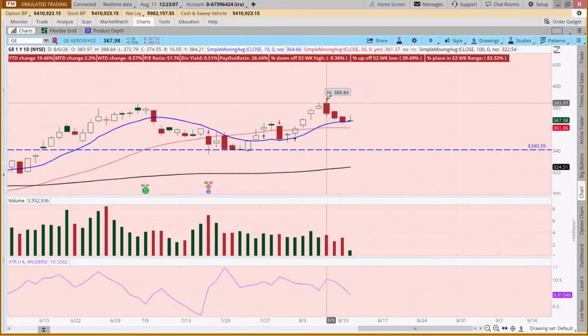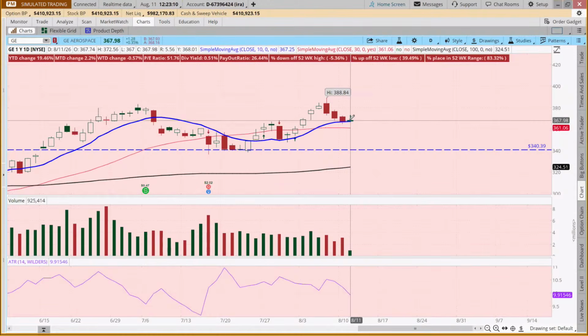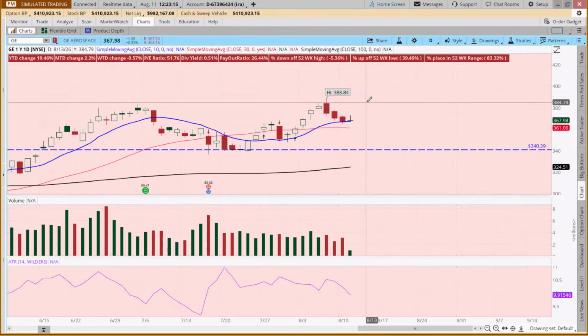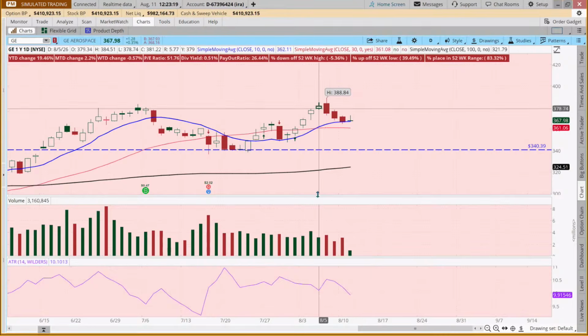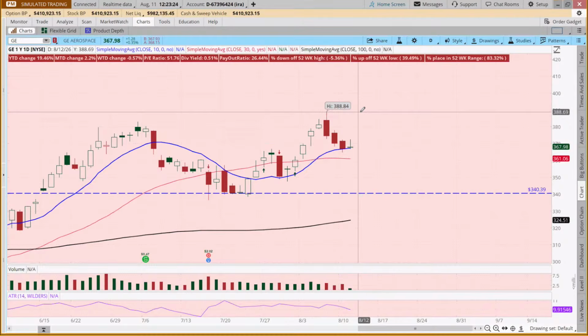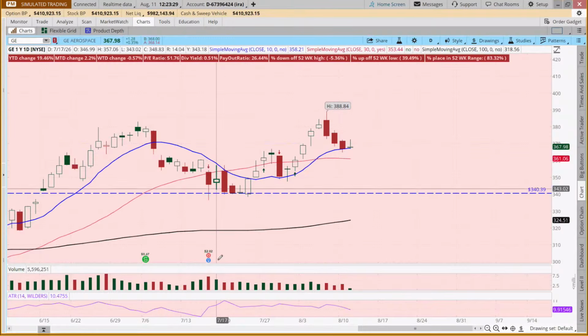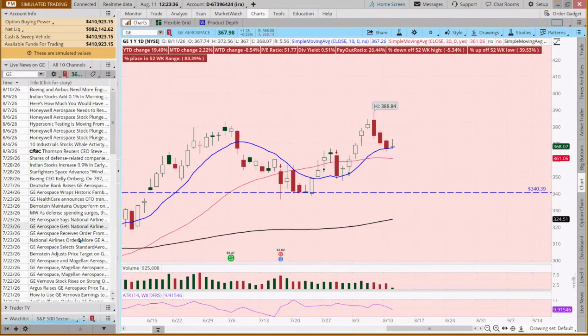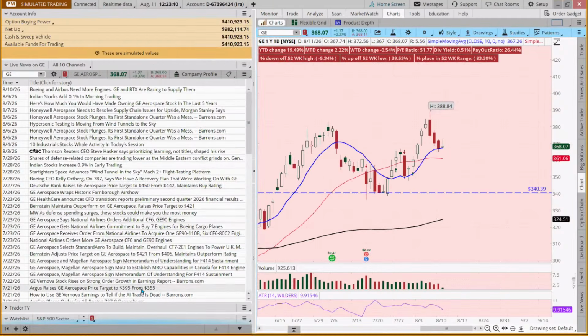Now, what else could we do? We could say, well, this looks like it might be interesting. And maybe we just do a short-term trade and say, when it gets back up to the previous high, I'd like to exit the position. So we could make our target based on a swing target. Now we might say, well, we had earnings a short time ago. We might also want to come out and see what kind of news there is.